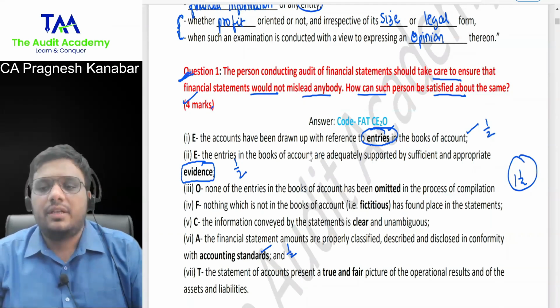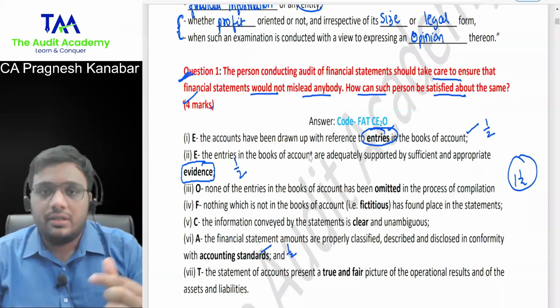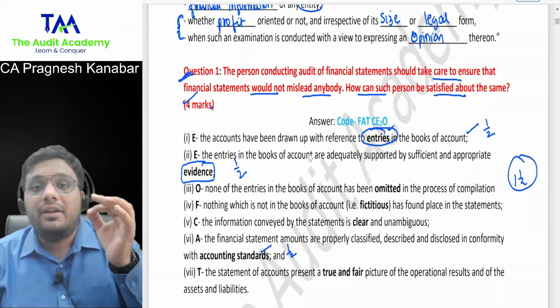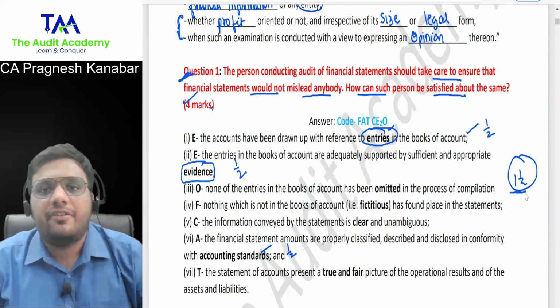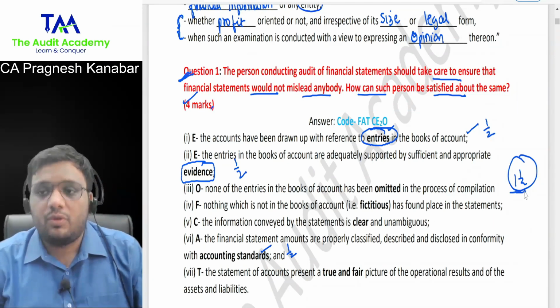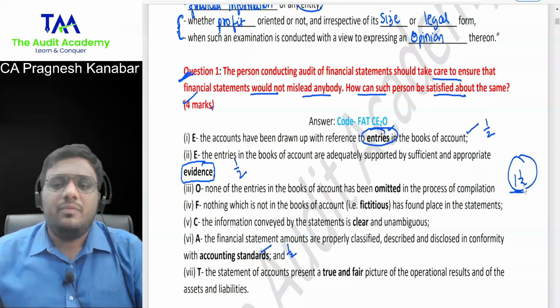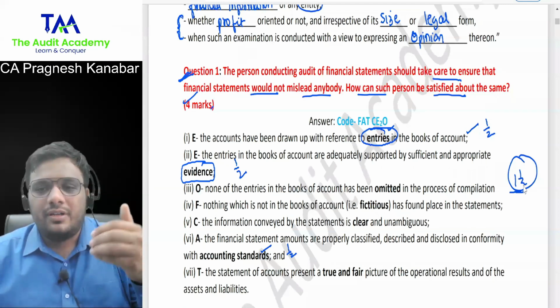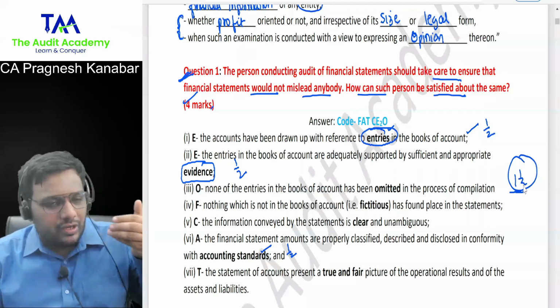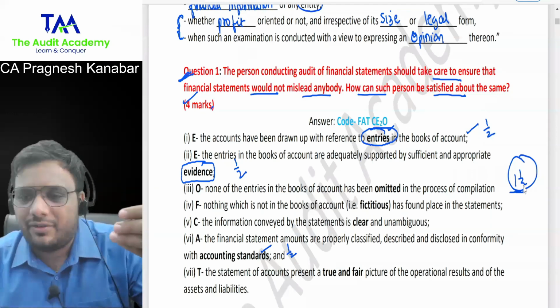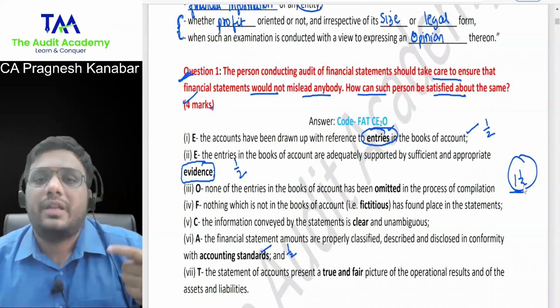But let me tell you, wherever I have given you code words and wherever it is possible to develop code words, you should try and remember it. I'm not saying that by heart the code words. Even with general knowledge, you can score 1.5 mark over here. Understood this? Provided at least one word tallies. But to score a little bit more, to cross that 40, to cross that 60, to cross that 65, you will need some more preparation on your side.